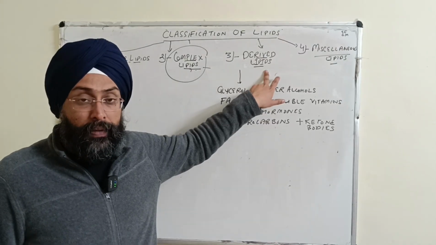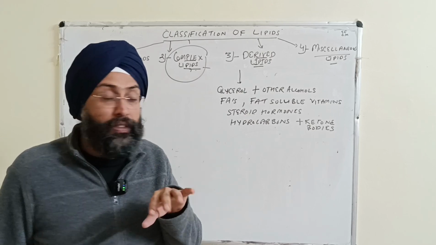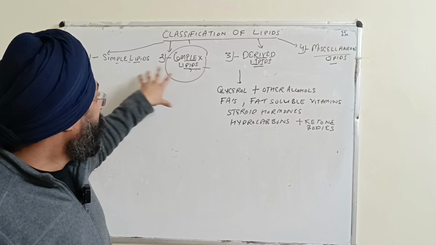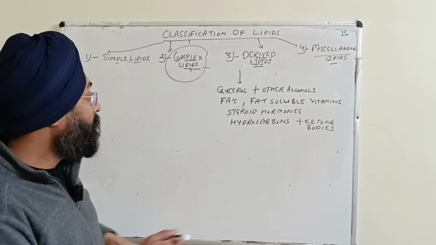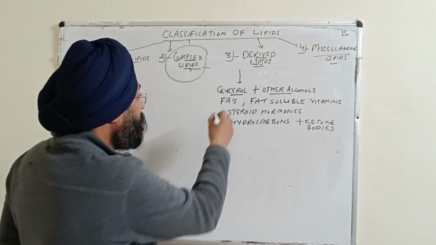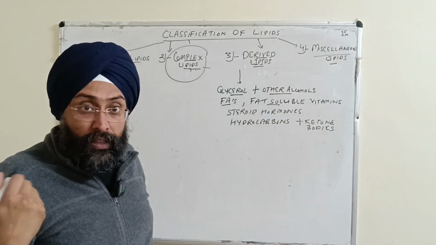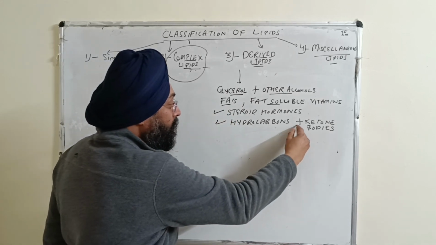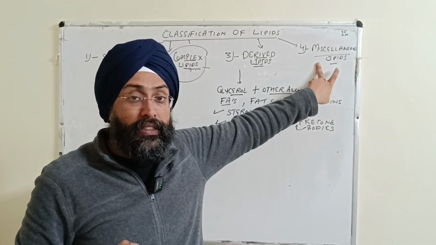Now starting with the third category, that is derived lipids. They are formed by hydrolysis of group 1 and group 2 lipids. Group 1 is simple lipids, group 2 is complex lipids, right? By hydrolysing these we get derived lipids, and they contain glycerol and glucose as well. Besides this, they contain fatty acids and some fat soluble vitamins, right? So what comes under this category? Steroid hormones, then hydrocarbons, then ketone bodies, right?